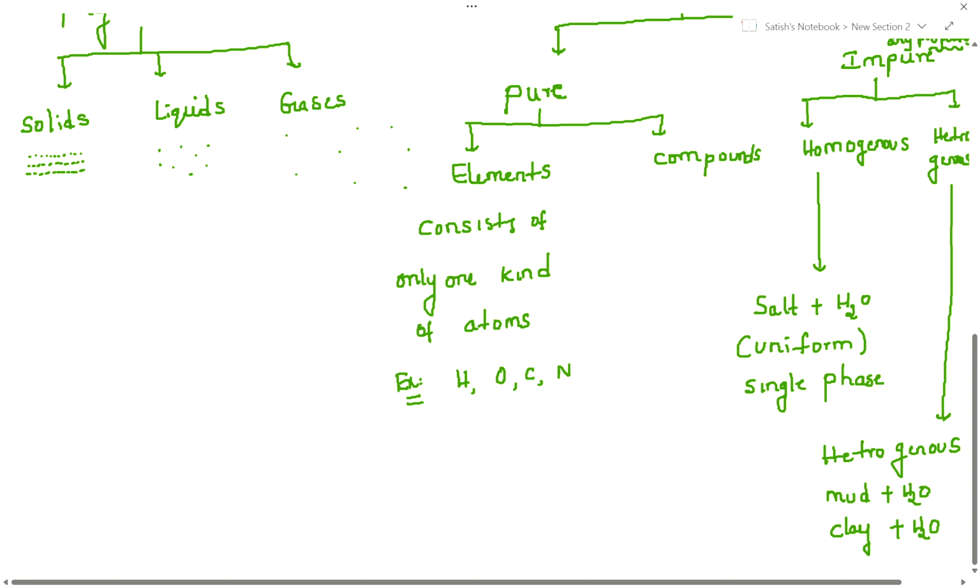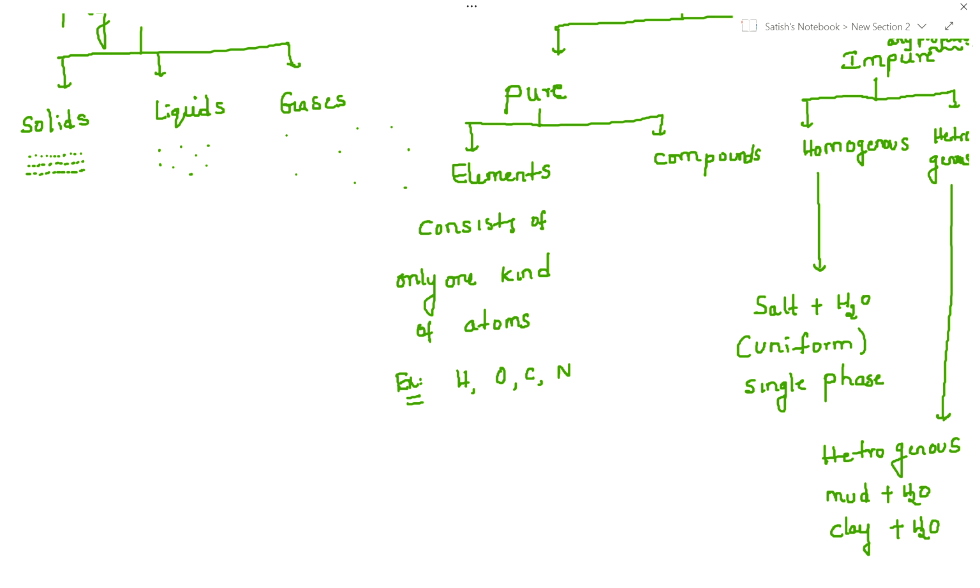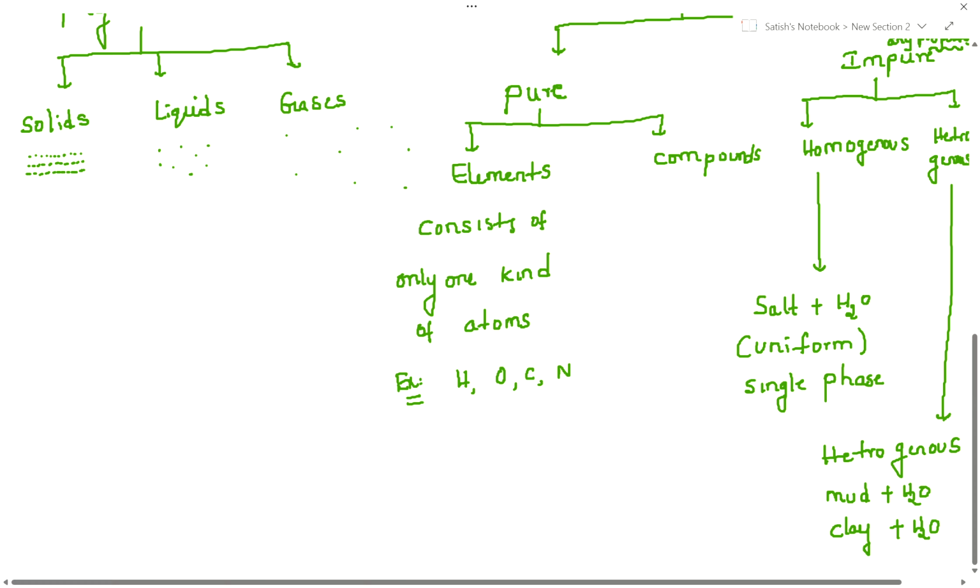What is an atom? How to understand it in a better way? In the next video I am going to teach that. Here I am just giving the introduction part. Pure substances. How many types, guys? Elements and compounds, right? So first one is elements, which consist of only one kind of atoms. What examples had I given? Hydrogen, oxygen, carbon and nitrogen. These elements are further classified into three parts. What are those parts? Metals and non-metals and metalloids.